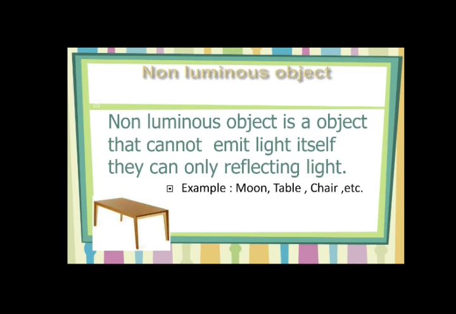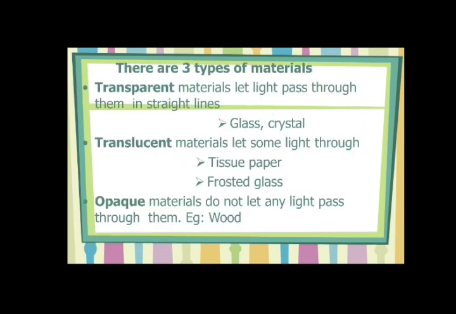Now, I am going to classify the non-luminous objects alone into another 3 sub-classifications. I am not disturbing the luminous objects, children. It is done with that, they produce their own light. I am just classifying the non-luminous objects again into 3 types of materials: transparent, translucent and opaque.